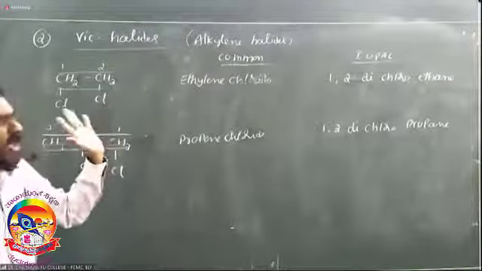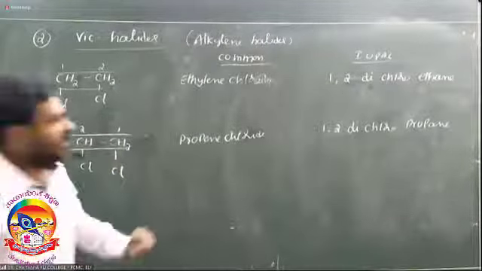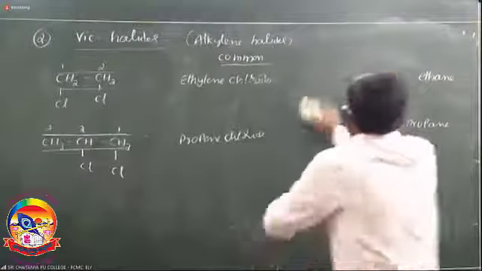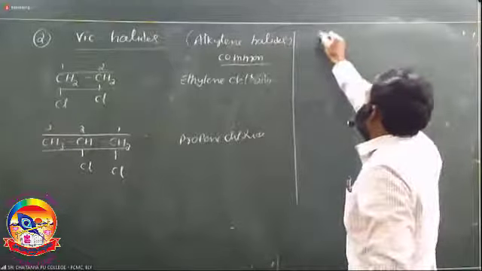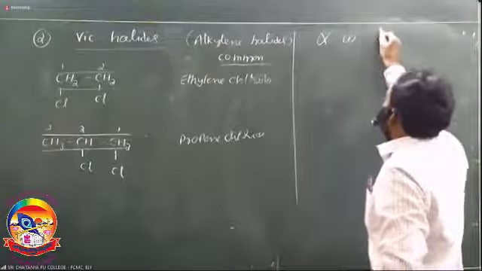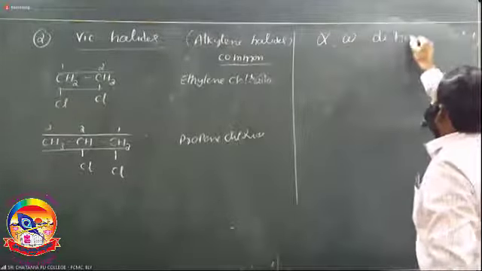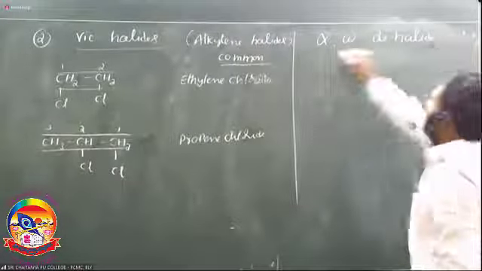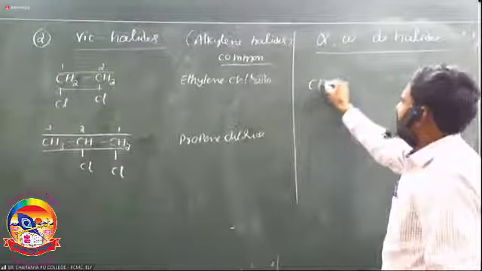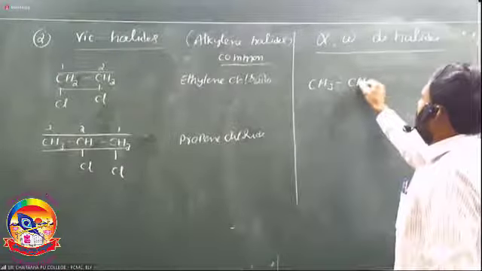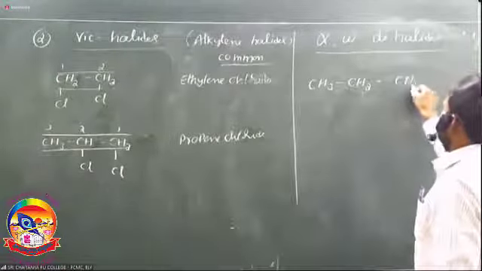Next, the third type is terminal dihalides. Terminal dihalides are also called alpha-omega dihalides. Example, take the same example, propane: CH3, CH2, CH3.